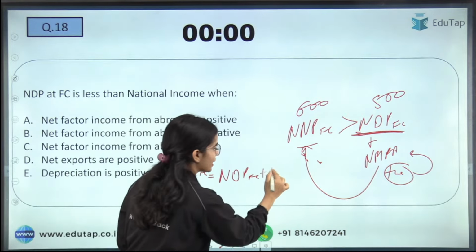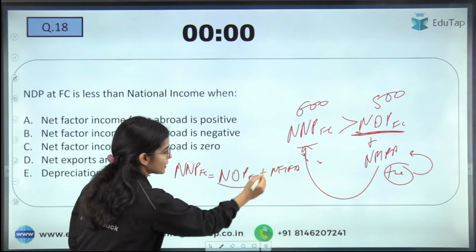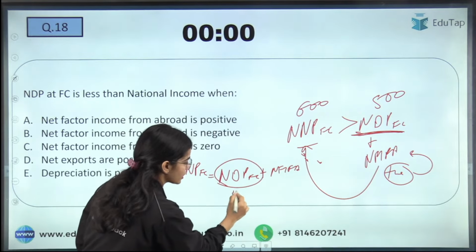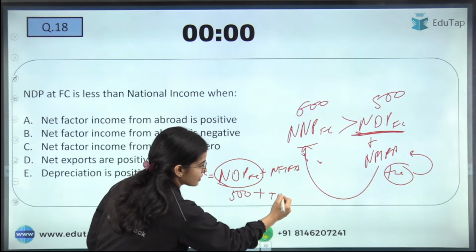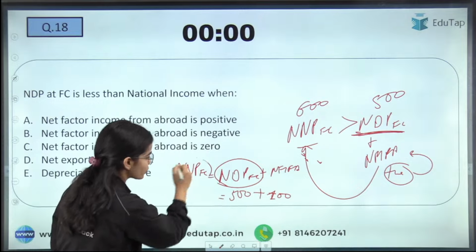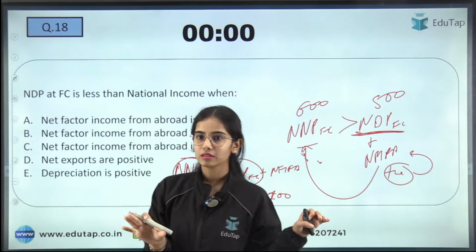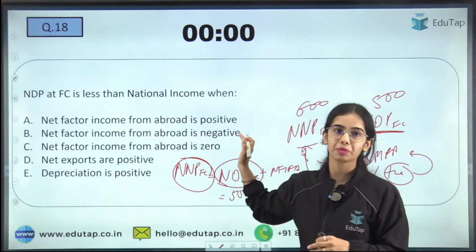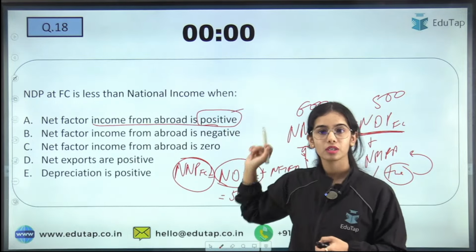That means we are adding the net factor income from abroad. So if this is less, let's say this is 500, we are adding some positive number, 100, let's say. So that's why this is greater now. Understood? Clear? I hope this kind of mistake will not be made again. So net factor income from abroad is positive. Understood? Okay.